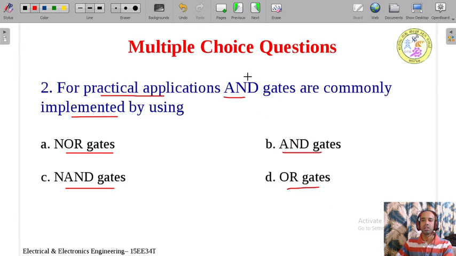I told that actually in the real applications, in the real ICs, all the gates are implemented by using universal gates. So which are the universal gates out of these two? NOR and NAND. So you neglect these two. These two are not correct because AND and OR is there.